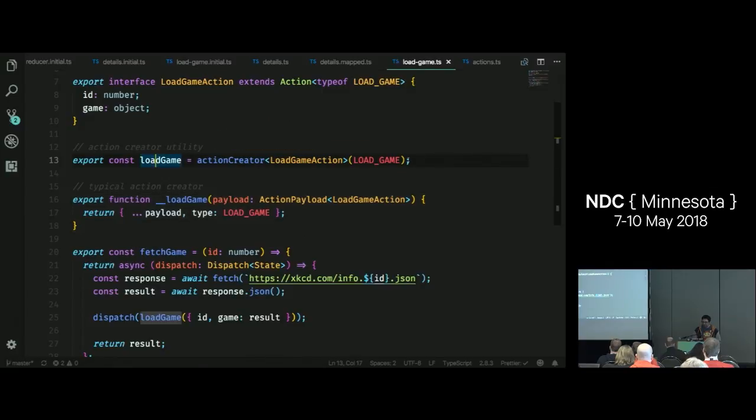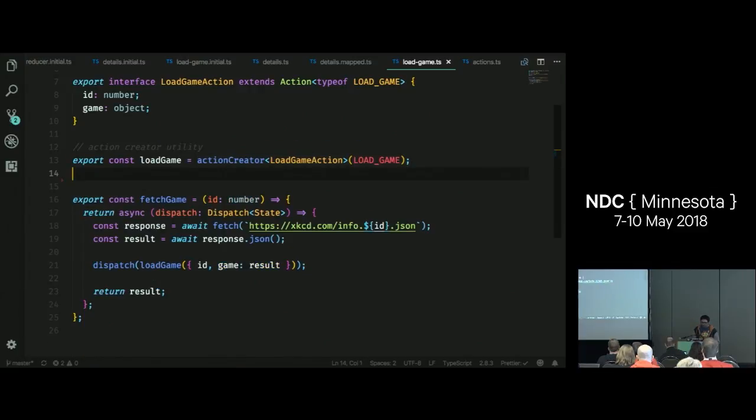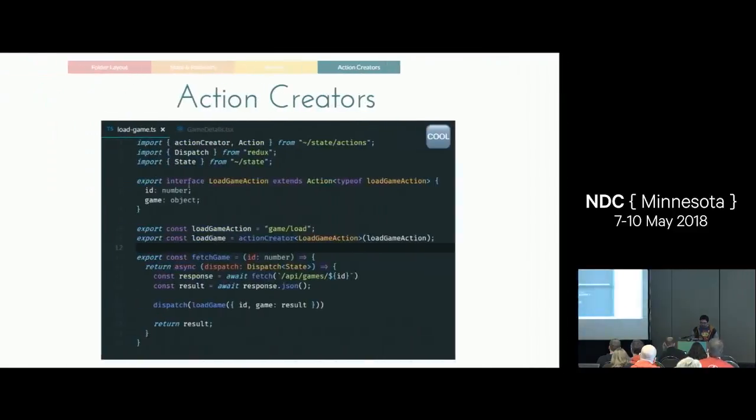So now I can do this. I can just use this little action creator utility, and I get all the strongly typed benefits of this. So now I don't have to have this code anymore. I can get rid of it. And now load game, the definition of load game is a function that takes payload. Guess what? It even tells me what properties are going to be there, ID and game, and it's going to return a load game action. Load game action is right there, has an ID and a game. It's all statically typed. Fantastic.